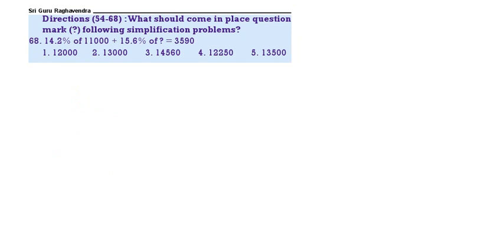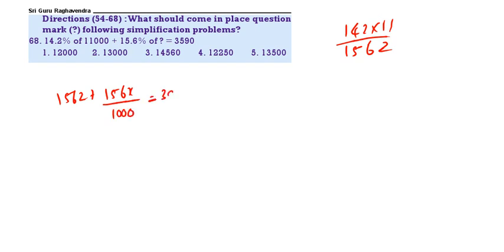14.2% of 11,000. Multiply 142 with 11. 22, 16, 15. It is 1562 plus 15.6% of x. That means 156 x by 1000 is equal to 3590. First, 3590 minus 1562.